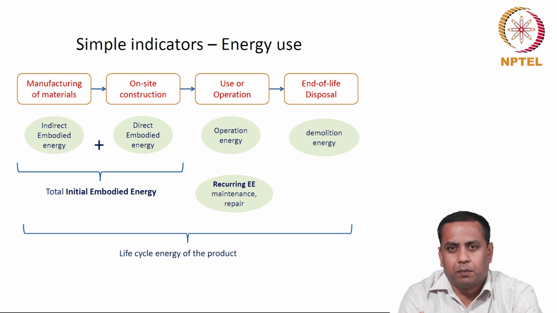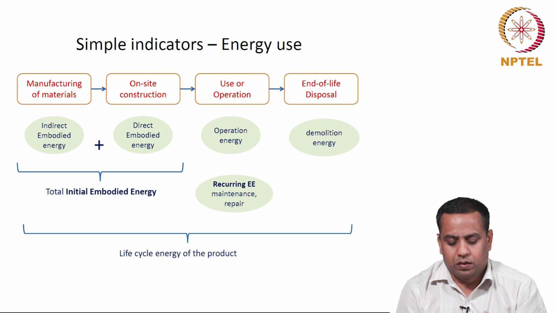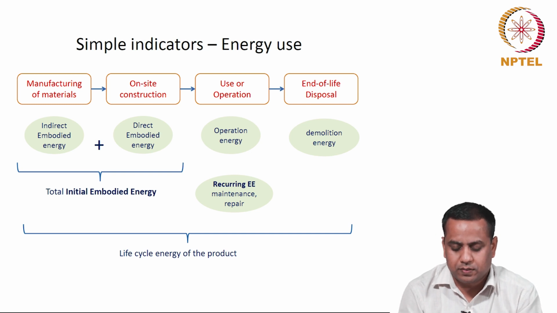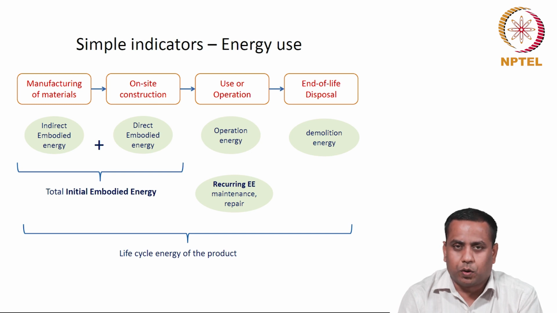associated with maintenance and repair work of the product, recurring energy, and then the final phase is the end of life phase, the energy used for demolition of the product is called demolition energy, and the sum of the energy used in all these phases is called the life cycle energy associated with the product.